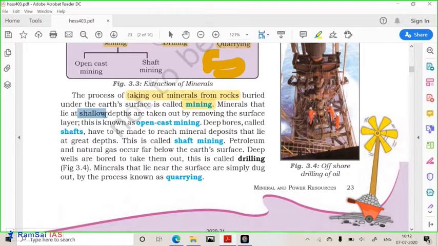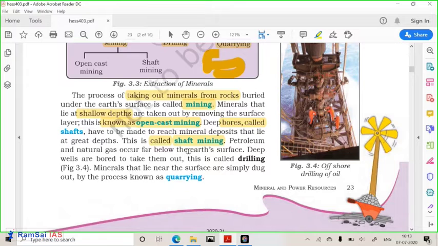Okay, so at a shallow depth, without making tunnels, just clearing the surface, if you take out the minerals, this type of mining is known as open cast mining. So everything is open above, there is nothing hidden, no caves are there. So the depth is very shallow, so we call it open cast mining. Then you dig deep, like for digging the coal. So deep bores are dug. People go down through the lifts and all, so bores are dug. This type of mining is called shaft mining.